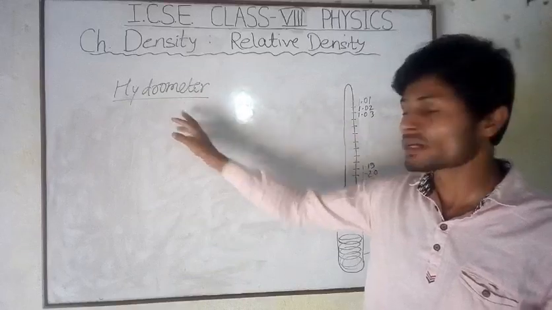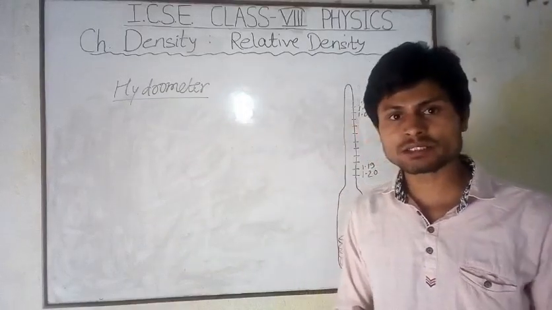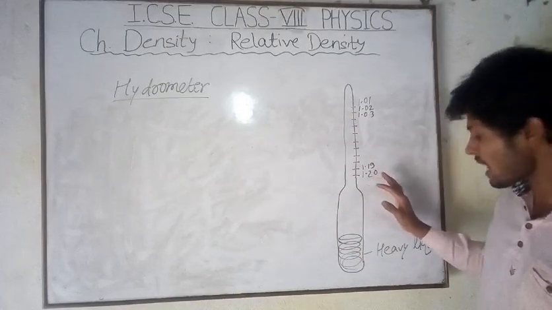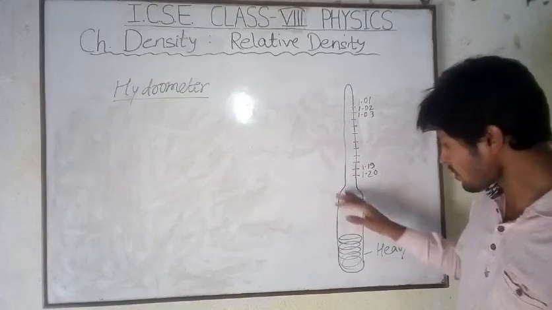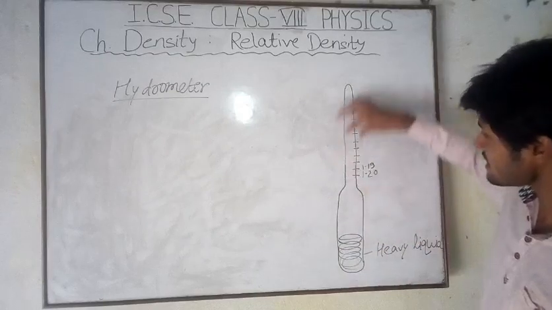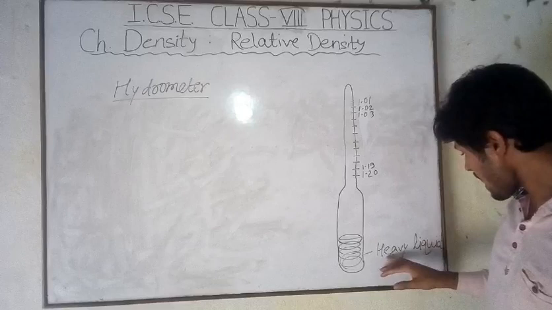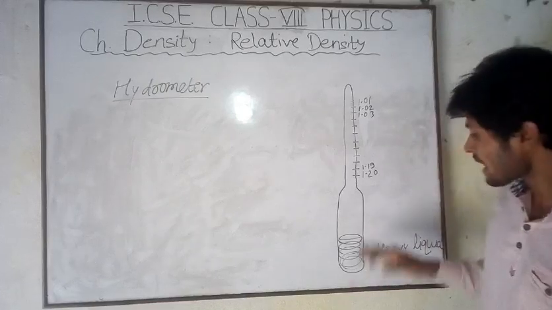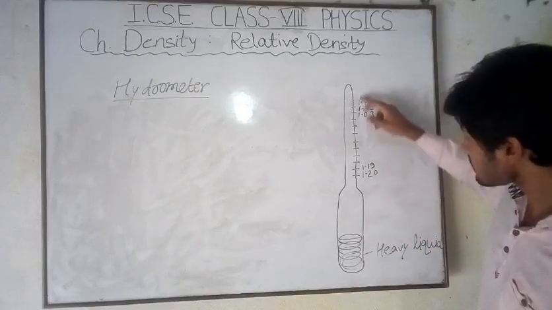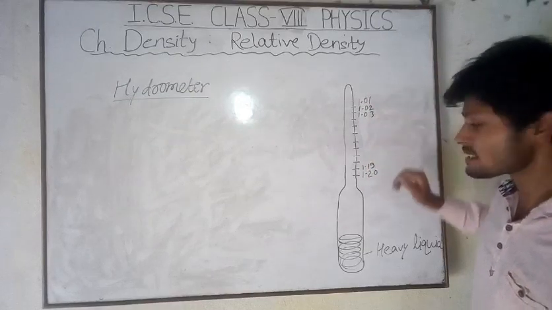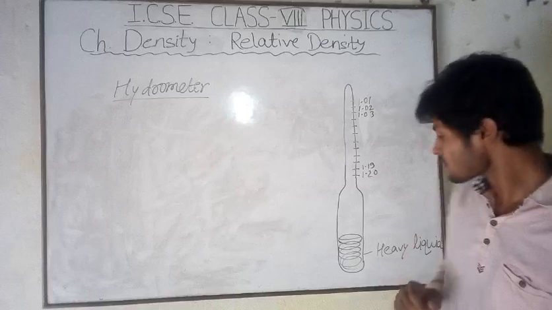A hydrometer is an instrument which is used to measure the densities of different substances. See, this is the shape of a hydrometer. At the bottom we have a broad shape, and at the top this is a thin stem. At the bottom we have some heavy liquid in the hydrometer, and this is the scale of relative densities.